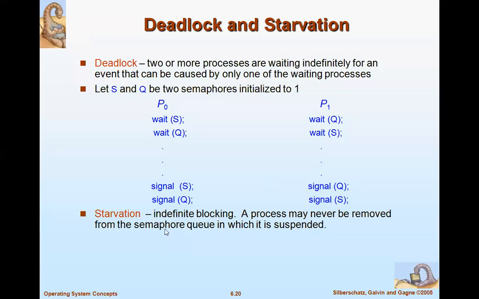Let's see a situation here. Let S and Q be two semaphores initialized to 1. P0 does wait of S, then wait of Q, and P1 does wait of Q, then wait of S. Both are waiting indefinitely for an event to occur. They will keep on waiting, and that state is called a deadlock.